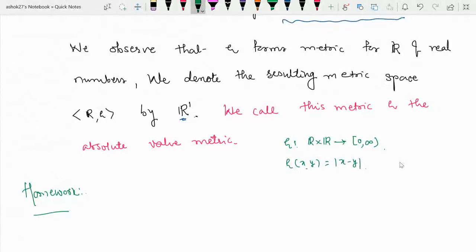The question is: check that rho forms a metric for the set of real numbers, that is R. So you can do it at home, very simple.